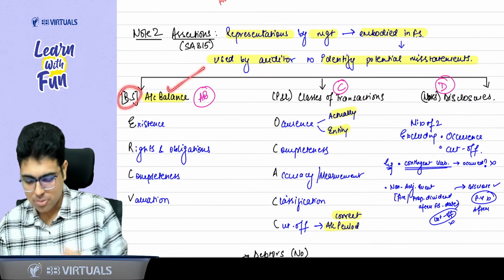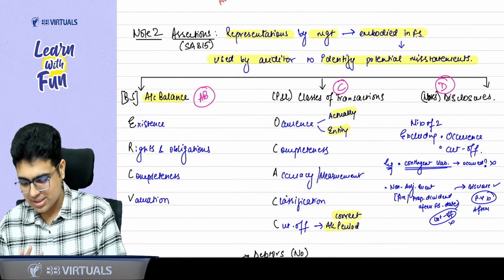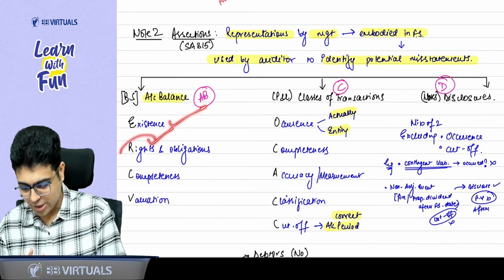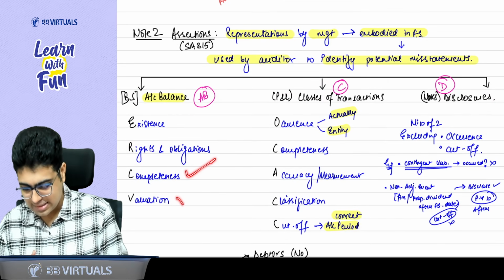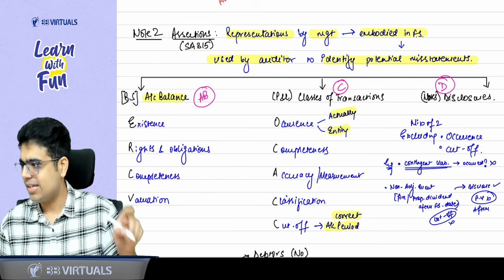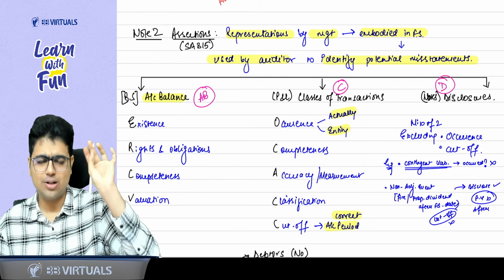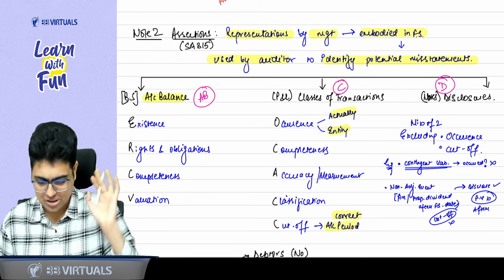Now, Baba, understand the assertions for balance sheet items. These are called account balance. There are four assertions: existence, right. For assets, we have a right. For liabilities, they are our obligation. Completeness and valuation. ERCV. Existence, right and obligation, completeness, and valuation.